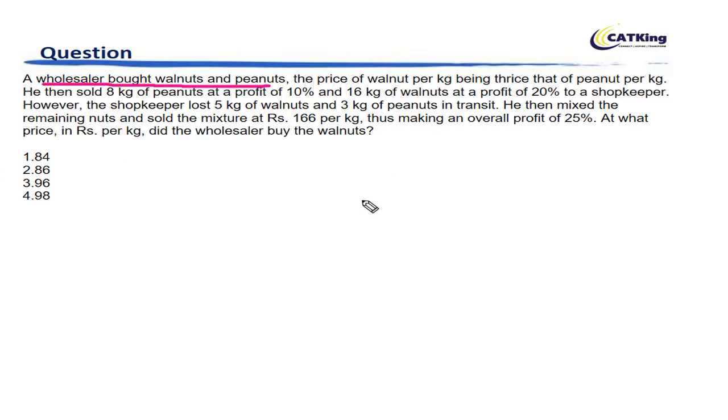The price of walnut, so let's say there is walnut and peanut. The price of the walnut is thrice that of peanut. So let's say peanut is at x, walnut is at 3x.